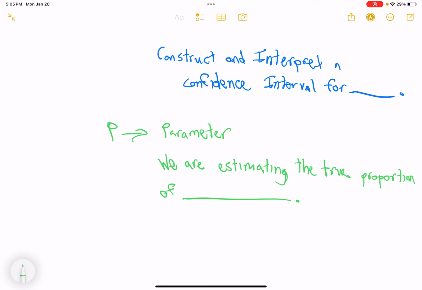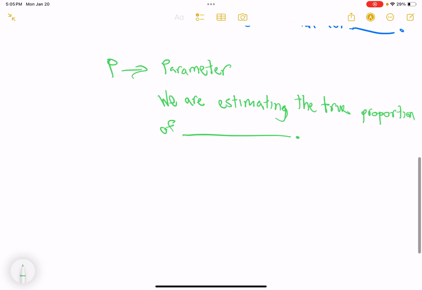In this case, it was the true proportion of teenagers who believe TikTok was going away forever or something, right? The true proportion of blah, blah, blah. Whatever that proportion is, we are estimating it, right? Well done, scholars. All right. So once we've done that, we move on to A, the assumptions.